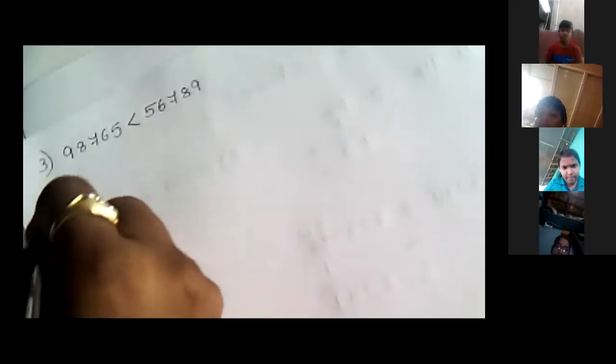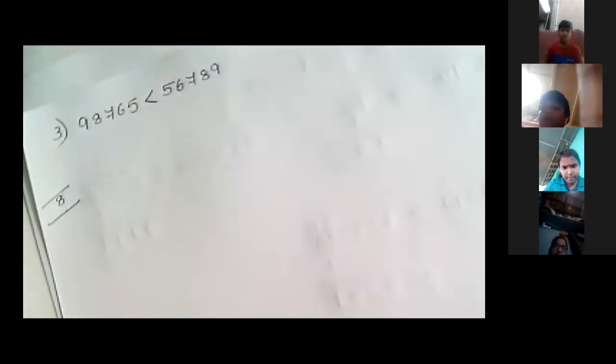Yes, very good. So now we will move to the next main question, the 8th main. So listen carefully. This is the true or false. Which of the following statements are true and which are false? We have to write true or false for the given statements. So first statement: 0 is the smallest natural number.